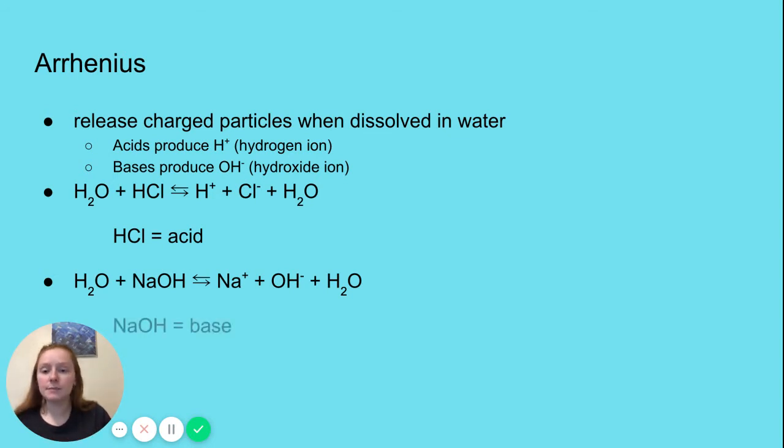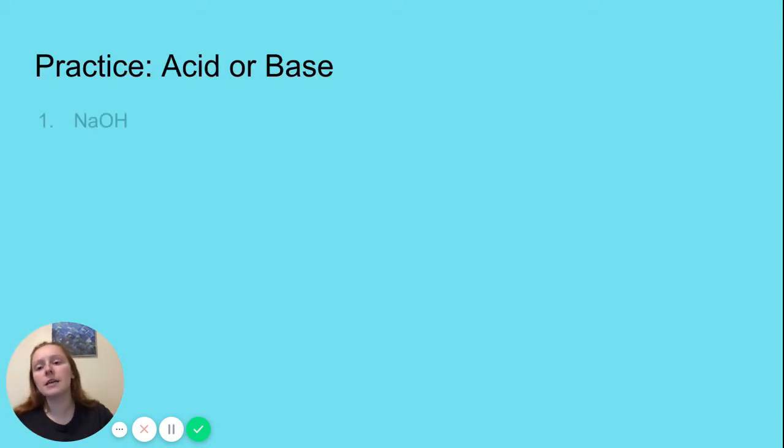So it's a base. I was going to stop and say, are there any questions? But this is a video. And so that's what Arrhenius said acids and bases were. This theory worked decently for a little while. But first, let's practice here. With these ones right here, I'm going to go through them. Think to yourself, maybe pause the video and say, okay, is that an acid or a base? Remember that you guessing and doing the work is better for your learning, even if you do get it wrong.